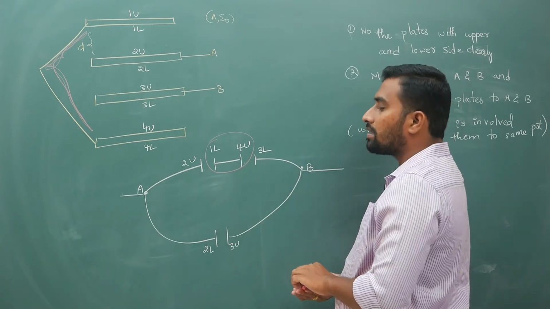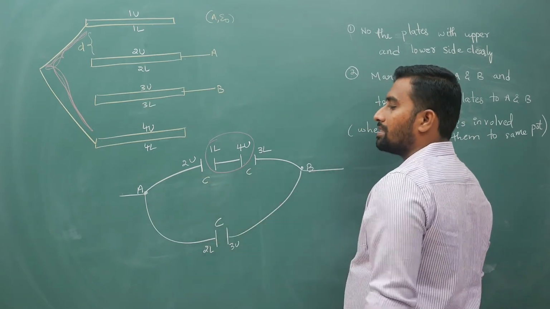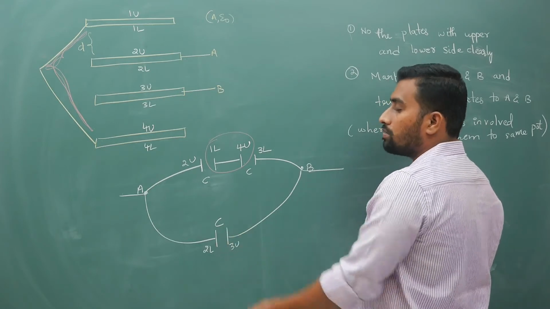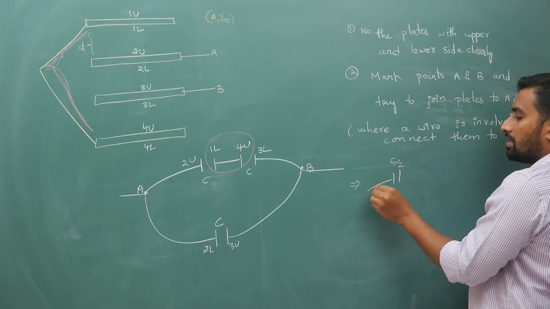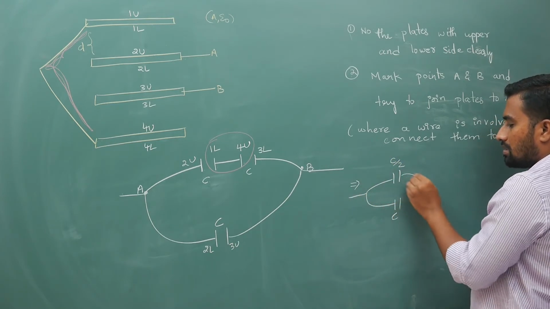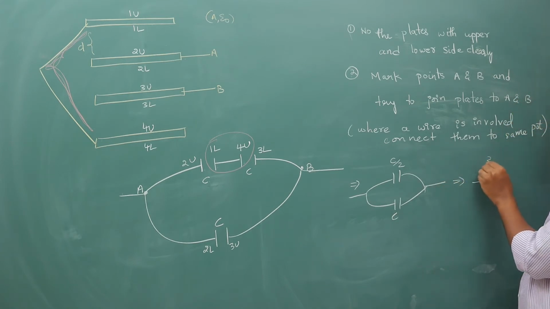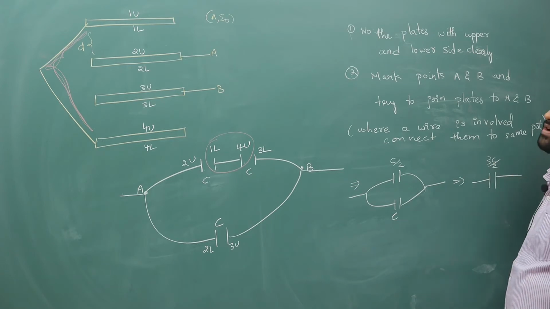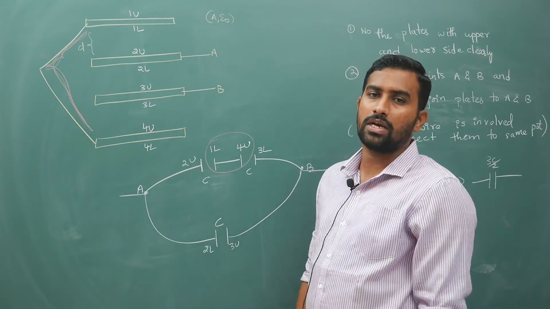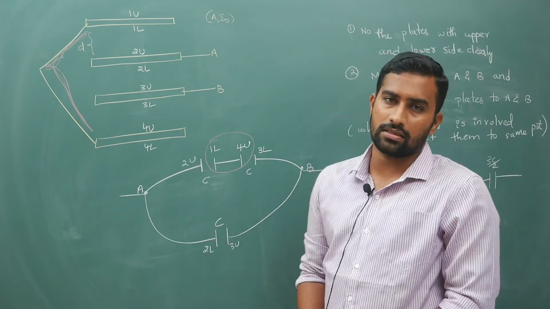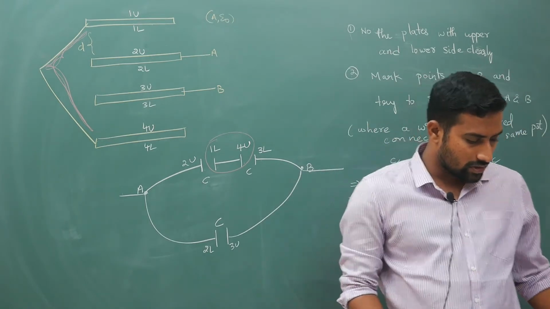Now what is your equivalent capacitance? It is C, C, C. So equivalent of this is how much? It is C by 2. C by 2 plus C, that will be your final answer. Top part is C by 2, bottom part is C. Combine these two, you are going to get C plus C by 2. It is 3C by 2 is your final equivalent capacitance. Right, your C is A epsilon naught by D. In the end you have to substitute it like this. Okay, so numbering the plates, rearranging them and then doing the answer.